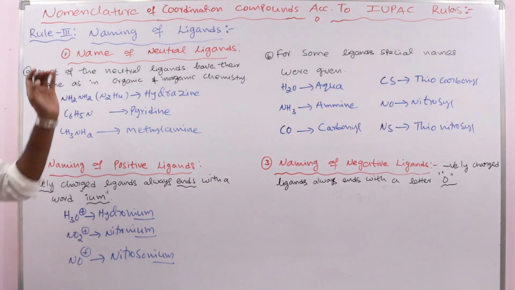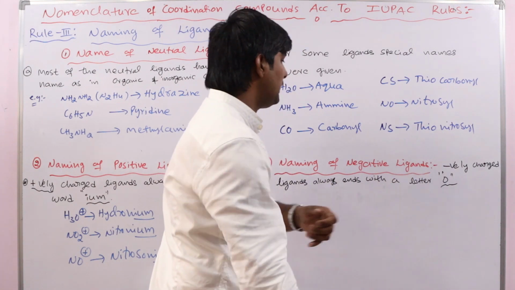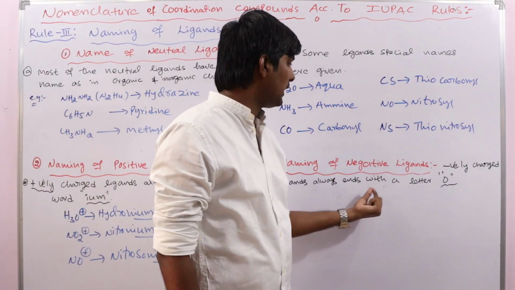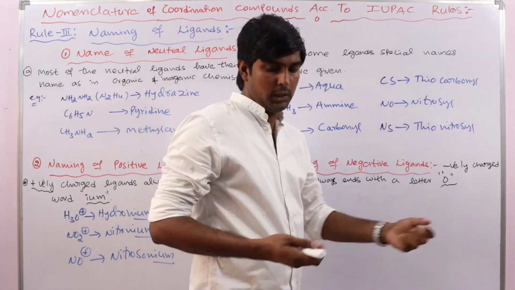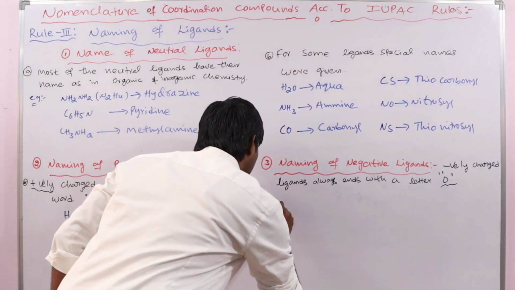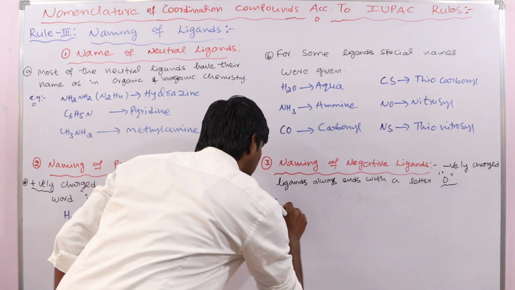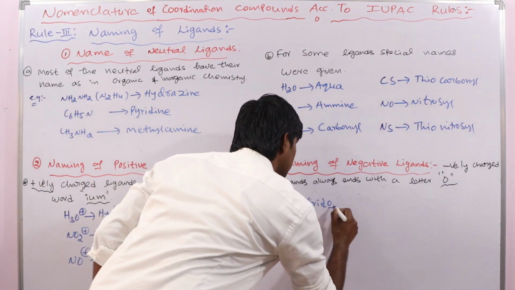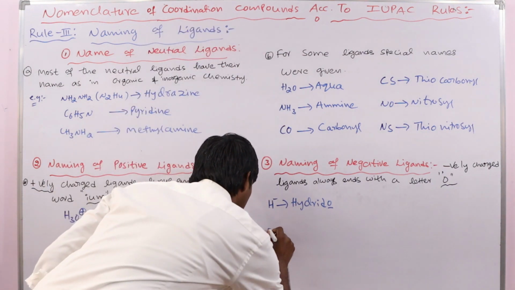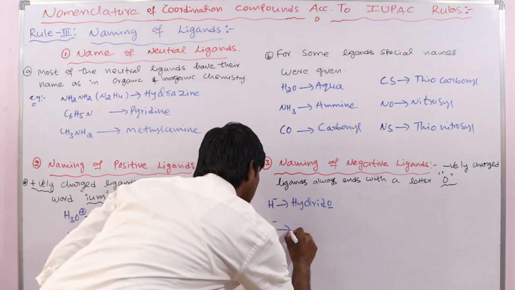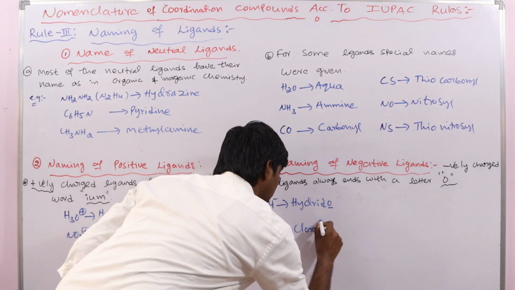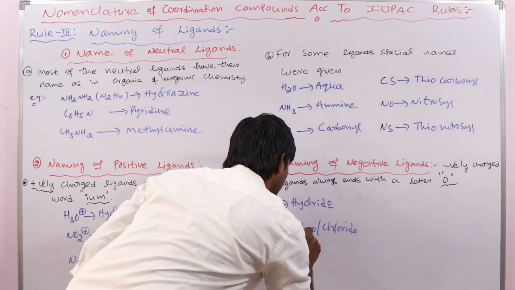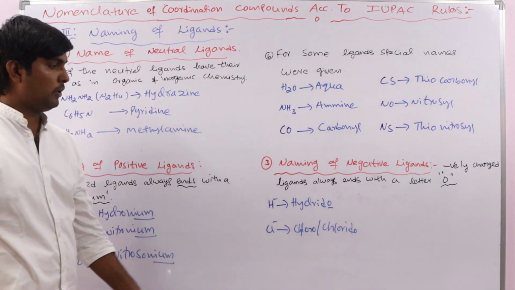Okay, simple. Next, naming of negative ligands. Okay, name of any negatively charged ligand ends with the letter O. Okay, ends with the letter O. For example, H minus, hydrido. Okay, hydrido. Cl minus, chloro or chlorido. Okay, chloro or chlorido.